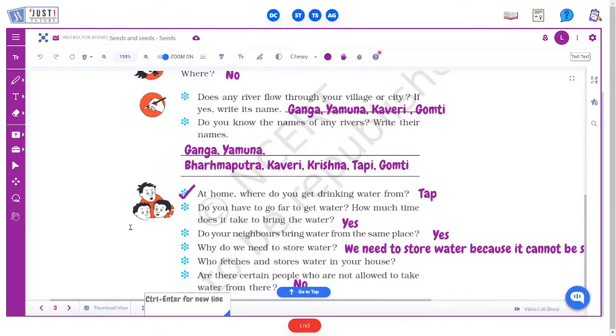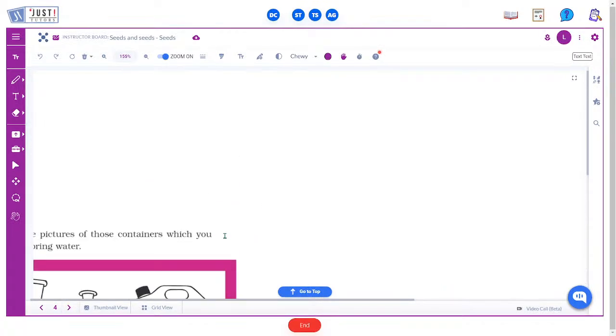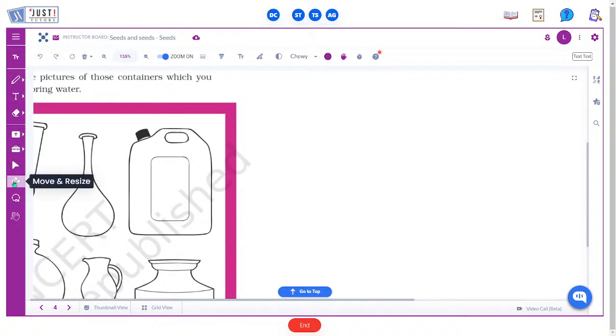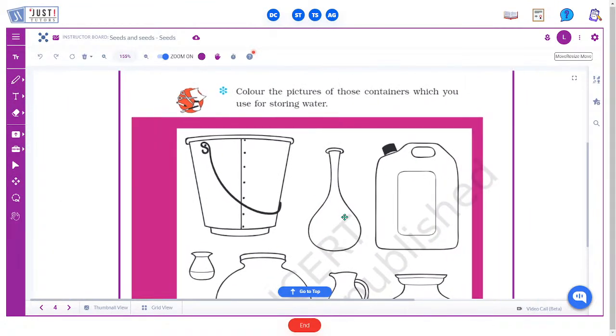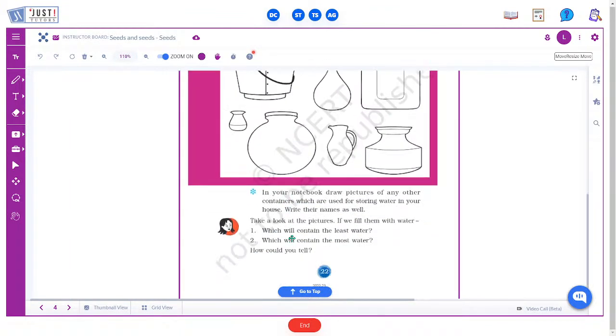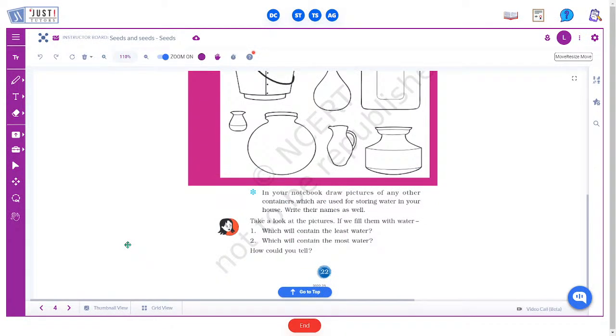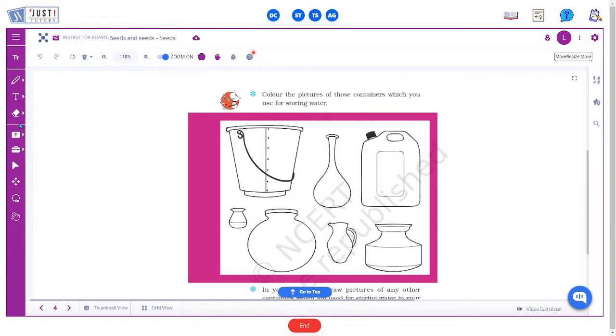So we are done with these questions. Let's now move on and see what we have on the next slide. So here are some water containers. You can color them in your book. Take a look at these pictures. If we fill them with water, which will contain the least water, which will contain the most water, how could you tell? So have a look at the containers, have a look at their size.